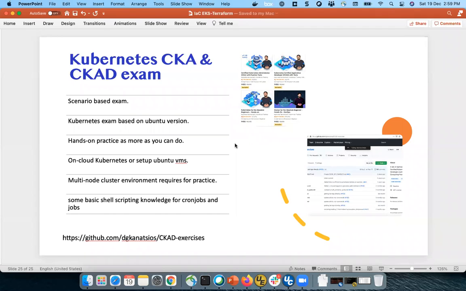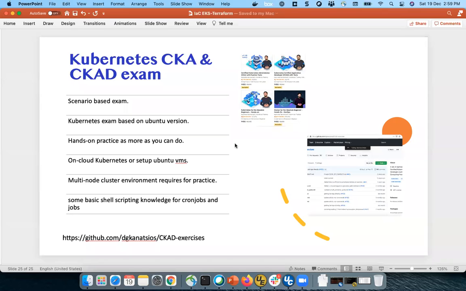Given that you described fixing the YAML for the persistent volume, is that part of application development or part of administration? CKA is administration, application development is CKAD. I think that belongs to CKA. CKAD has more on different applications like cron jobs, multi-pod container issues, ingress controller setup, and deploying services. This kind of questions they will ask in CKAD.